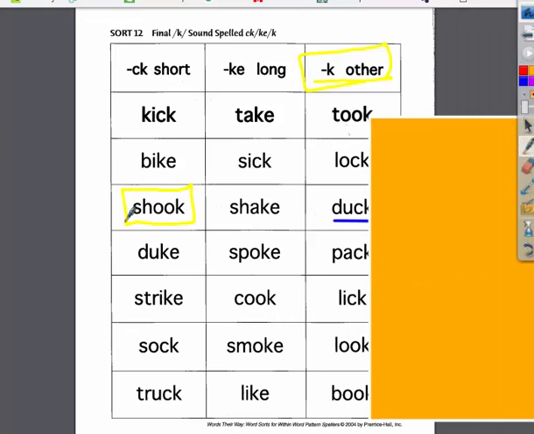Excellent job. I'm going to have you, if you haven't already, cut your words out, sort them using these three headers, and then get to work on the rest of your guided reading menu activity.